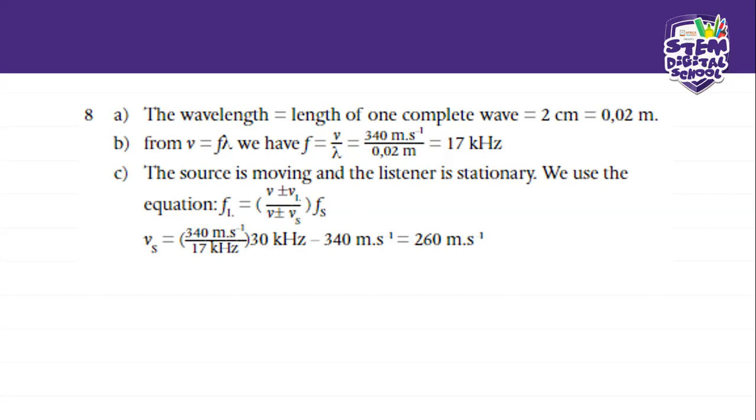So the source is moving. They wanted us now to calculate the velocity of the source. So the source is moving and the listener is stationary. We use the equation, like I've already mentioned to you guys, that your VL is going to be 0 because the listener is standing still. Okay, the listener is not moving, so our VL becomes 0. And then the V is going to be positive.